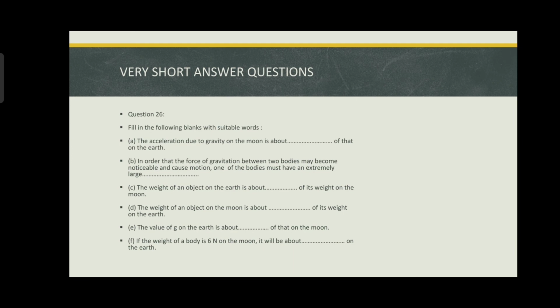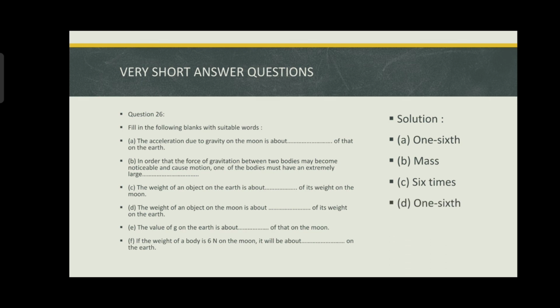Question number 26. It's fill in the blanks. So the first part is the acceleration due to gravity on the moon is about 1/6 of that on the earth. In order that the force of gravitation between two bodies may become noticeable and cause motion, one of the bodies must have an extremely large mass. The weight of an object on the earth is about dash of its weight on the moon, 6 times. The weight of an object on the moon is about dash of its weight on the earth, 1/6.